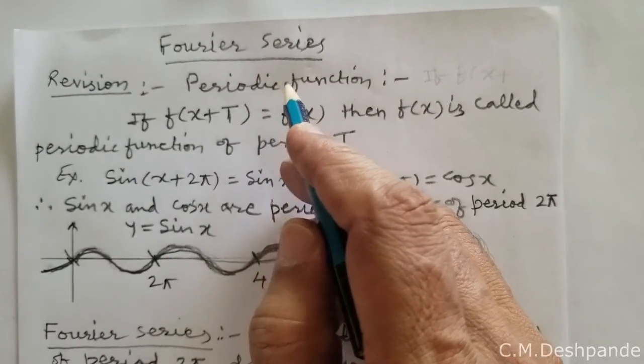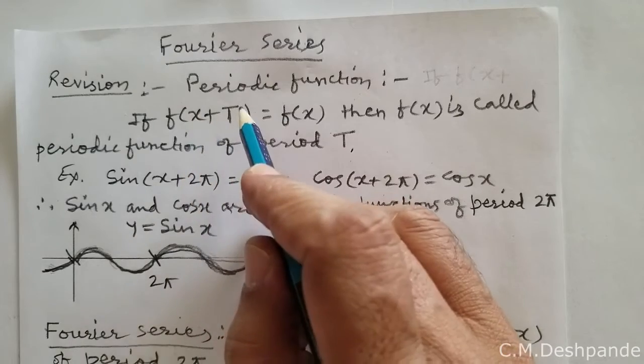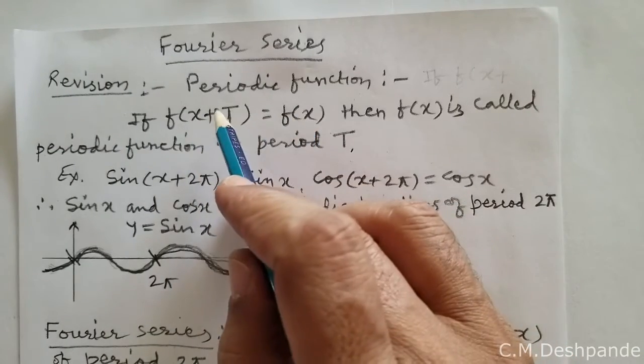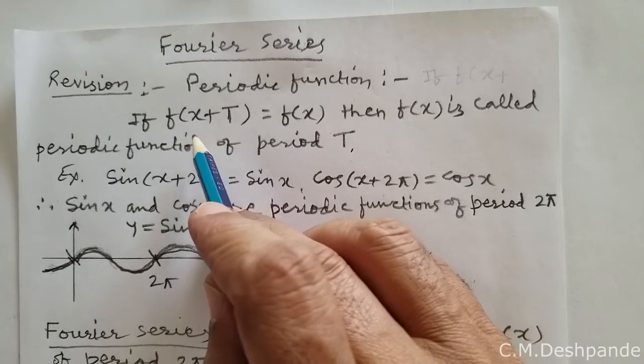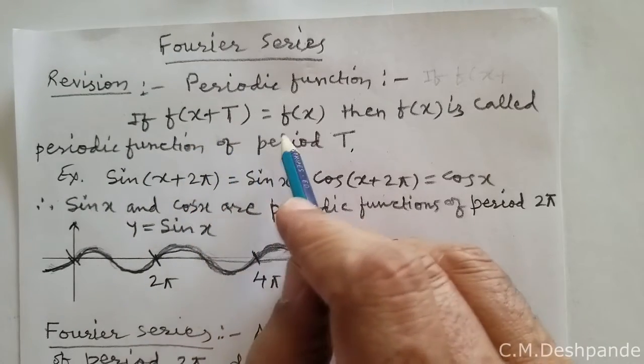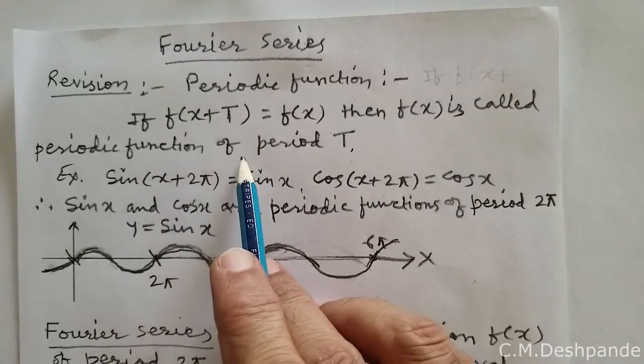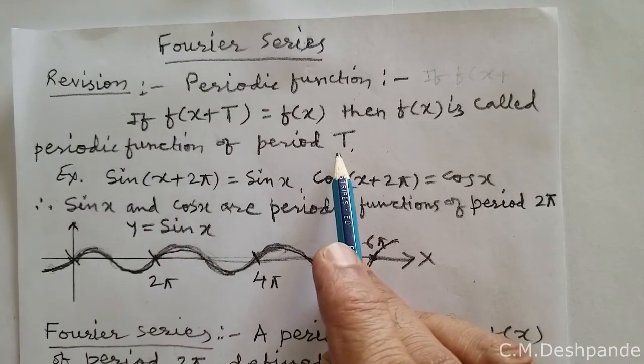Fourier series. For Fourier series, it is necessary to revise the idea of a periodic function. A function f of x which satisfies the condition f of x plus capital T equals f of x, then f of x is called a periodic function of period capital T.